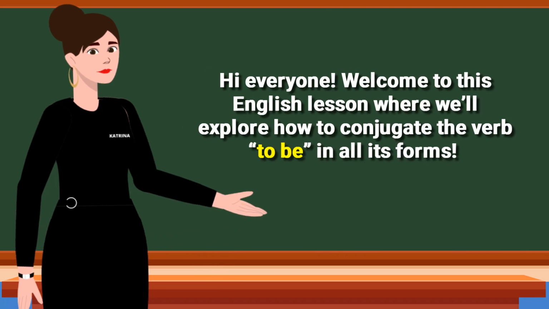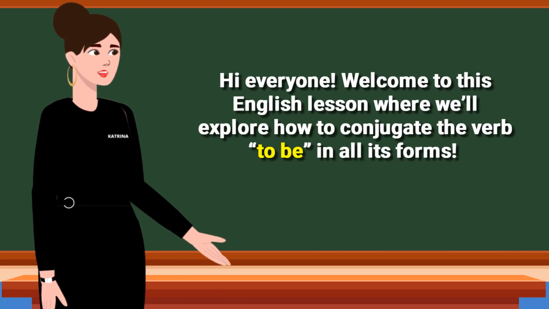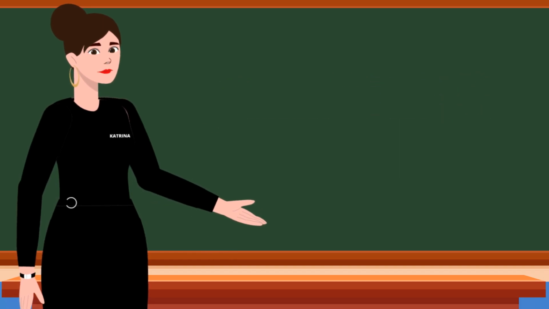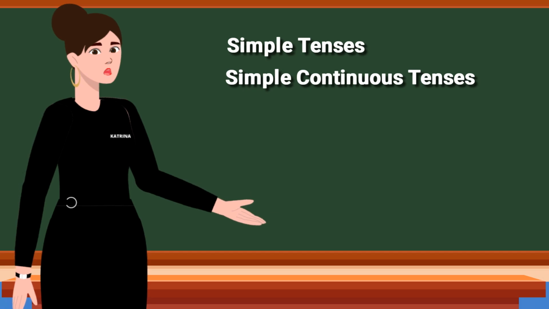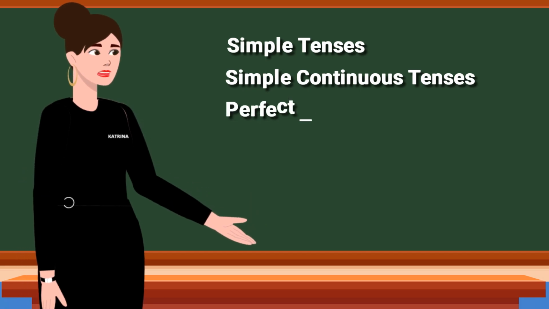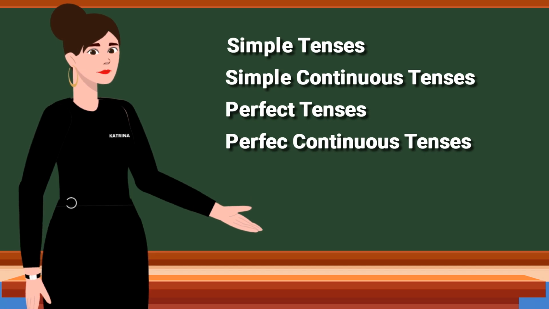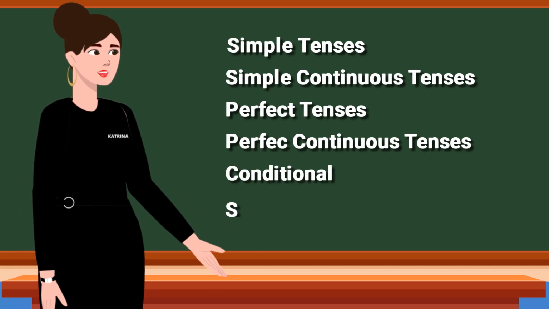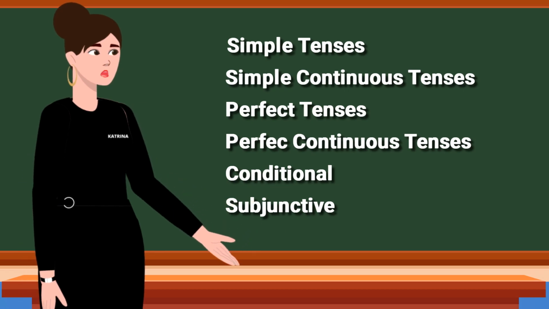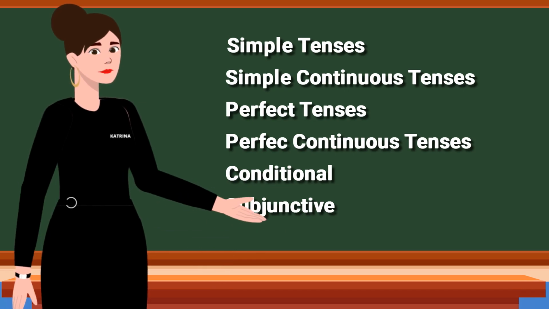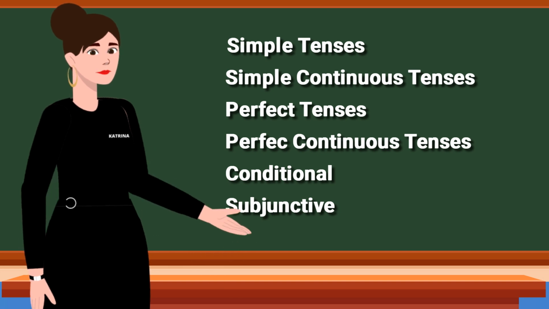Hi everyone. Welcome to this English lesson where we'll explore how to conjugate the verb to be in all its forms. Simple tenses. Simple continuous, progressive tenses. Perfect tenses. Perfect continuous, progressive tenses. As well as in conditional and subjunctive moods. This is a complete guide for beginners and intermediate learners who want to master one of the most important verbs in English. Let's get started.